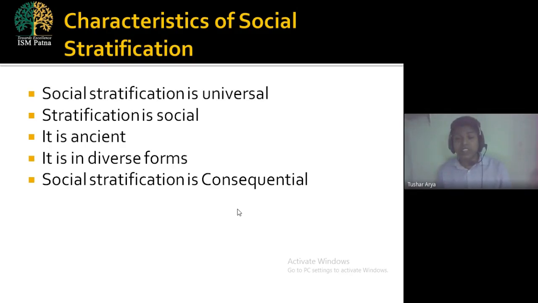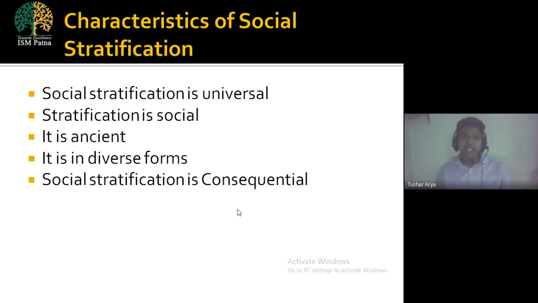Just now we can say that we are in the democratic system. Just think, 500 years ago, 600 years ago, 1000 years ago, when there was a system of king, a system of rulers and subjects, the monarchy system, as we call it. At that time also there was stratification, based on how much money and material things the king was holding, the person who had conquered that particular state. The same amount of money, not all the people were having. It means it is from the ancient time. We can't say that social stratification has been done in this modern era or during this medieval era. It is existing from the ancient time.